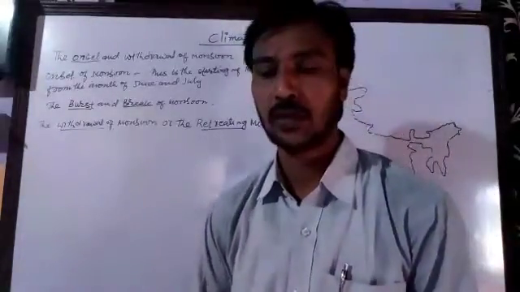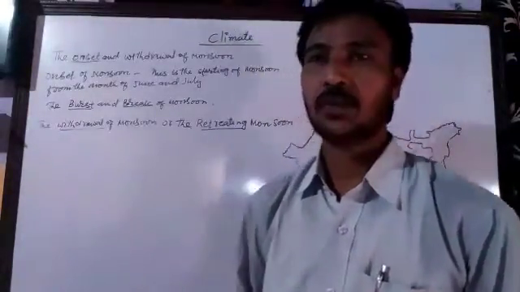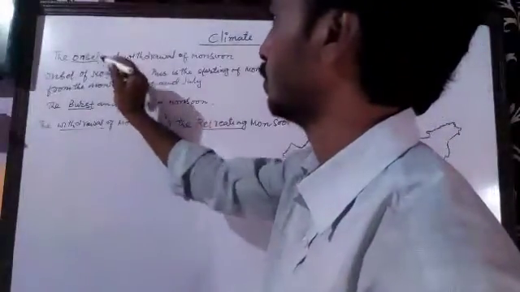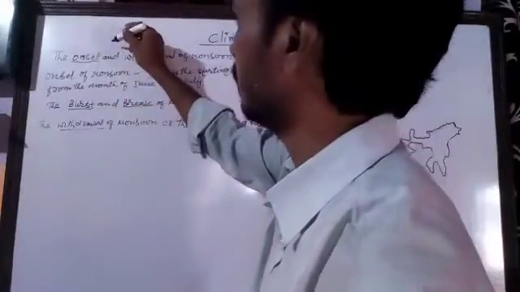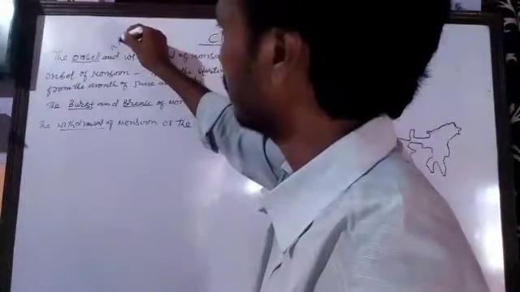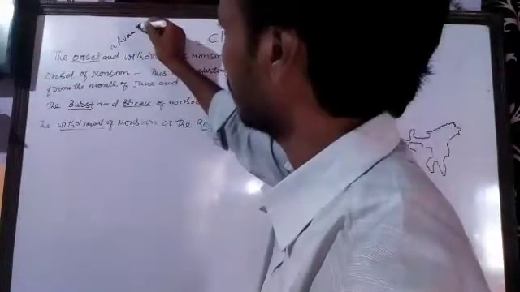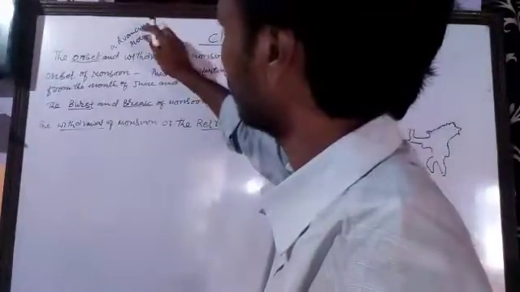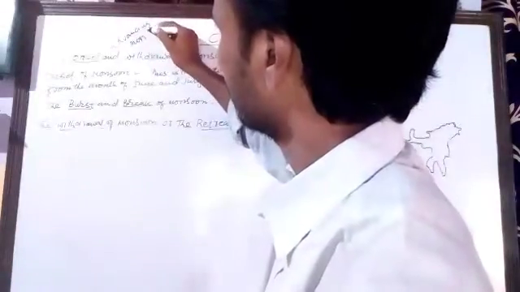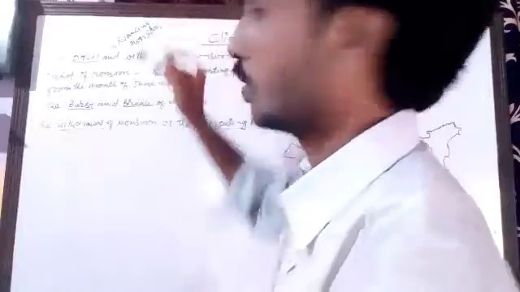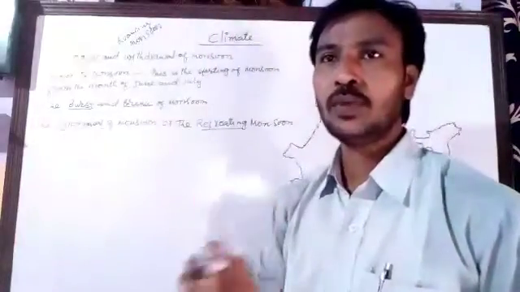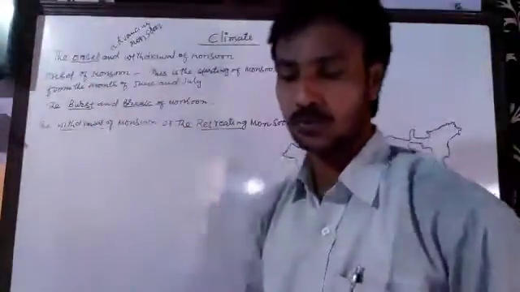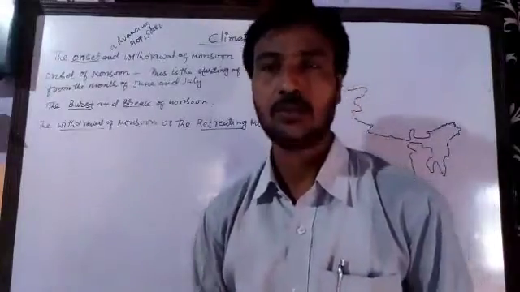It is also known by different names. For example, we call it the advancing monsoon. So when we speak about the onset of monsoon, it is the arrival of monsoon.